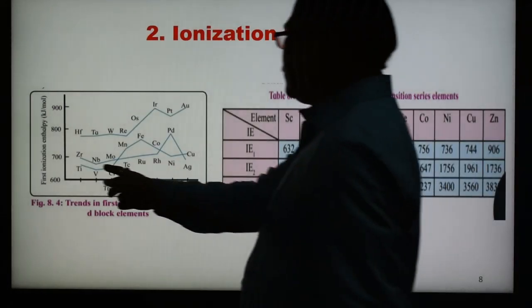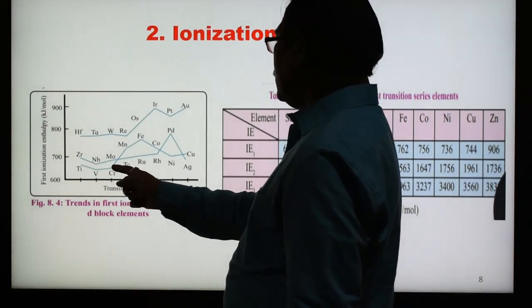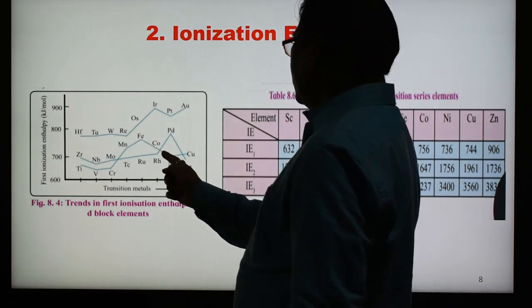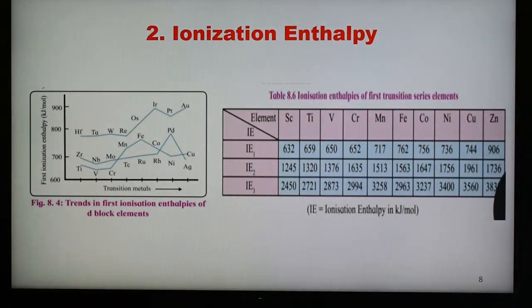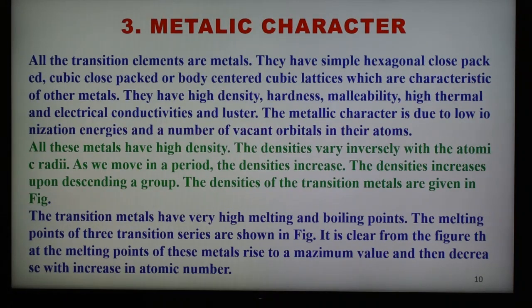In the case of first ionization, first it slightly decreases, then a slight increase, then a continuous increase, here it is maximum, again a decrease and then it increases. So it is not a continuous or regular increase of the value, but it generally increases. And here this is the description shown for ionization.